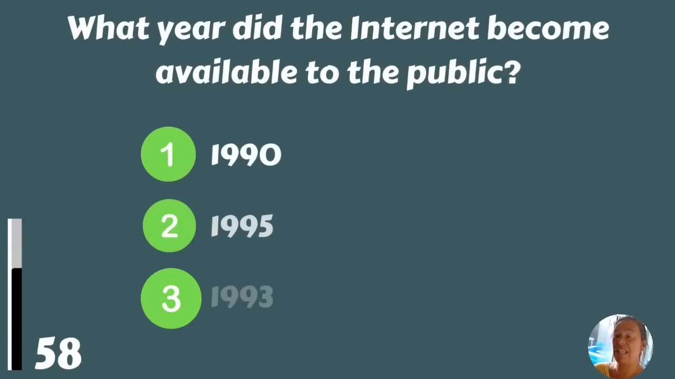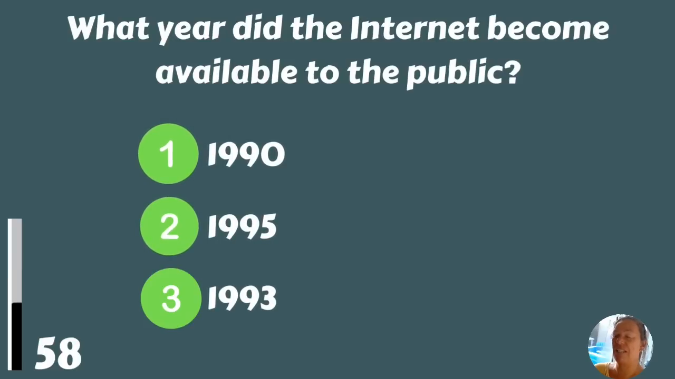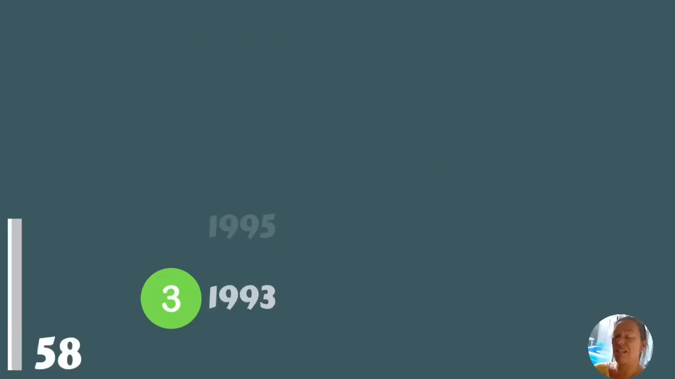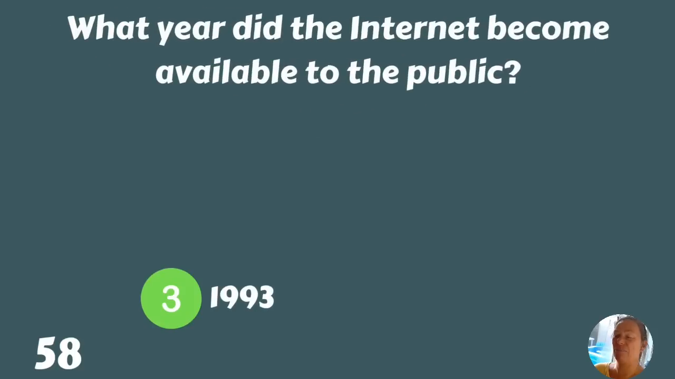What year did the internet become available to the public? 1990, 1995, or 1993? 1993.